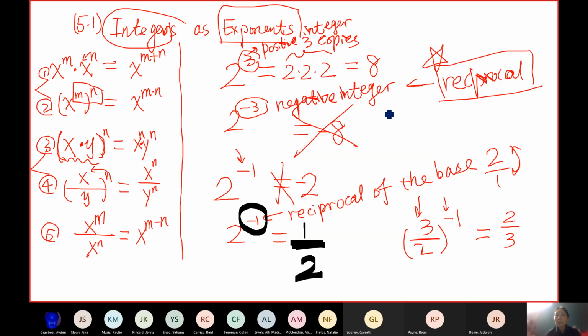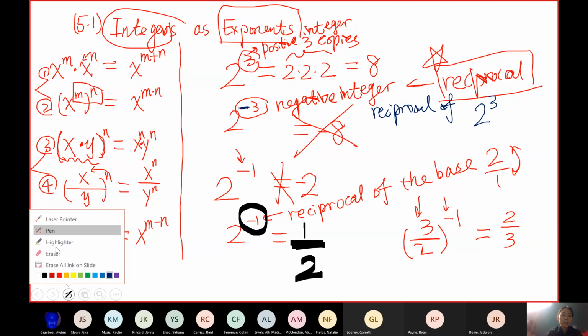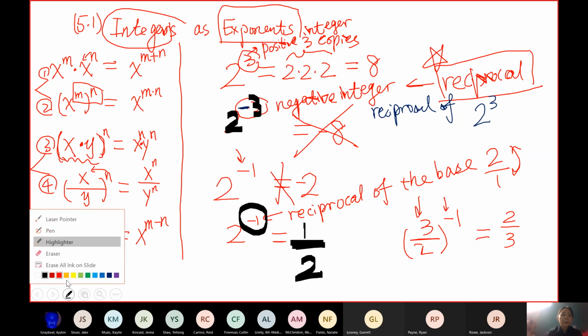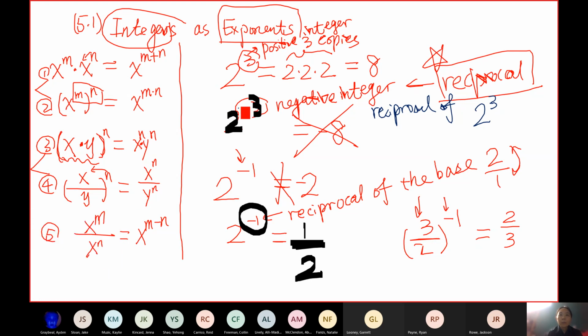So you're going to take the reciprocal of the base with the positive exponent. So this minus right here, what does it mean? It means it asks you to take the reciprocal of 2 to the third. You keep everything else, it's just doing a flip of 2 to the third.